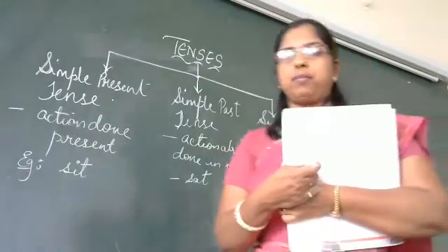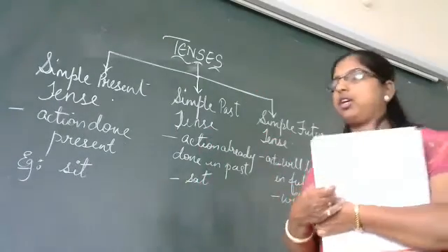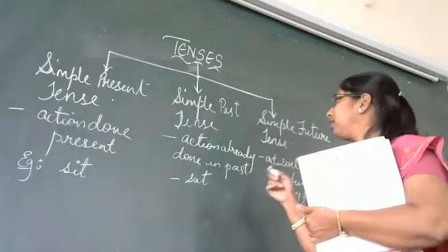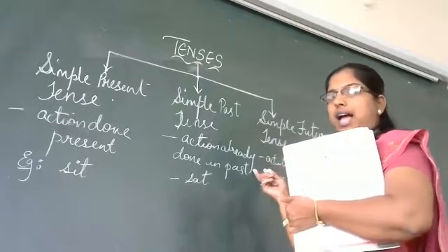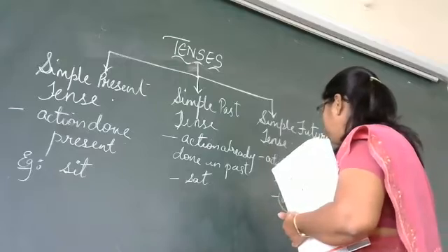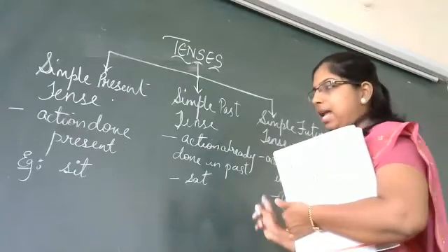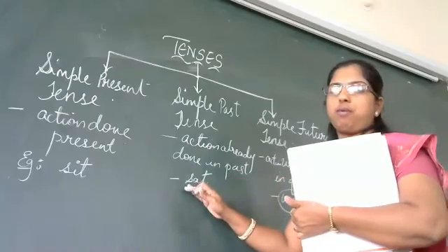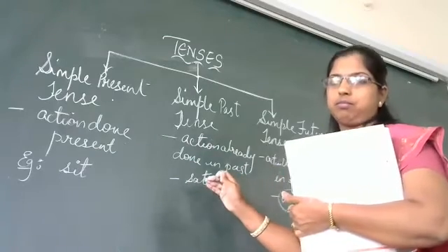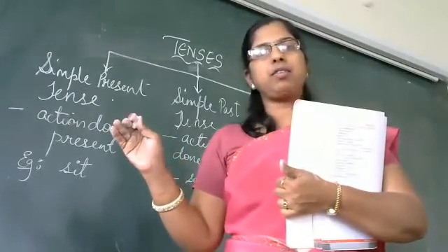One thing you need to remember, when you are changing the verb form in future tense, we use the word will or shall plus the present form of verb. We don't use the past form of verb. We don't say will sat. Do we say that? No.